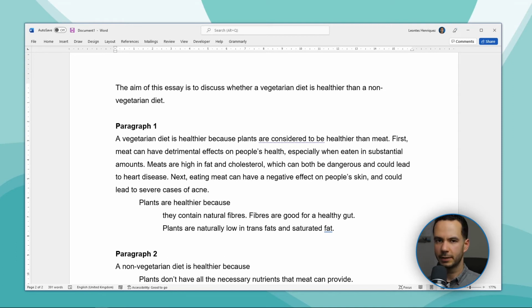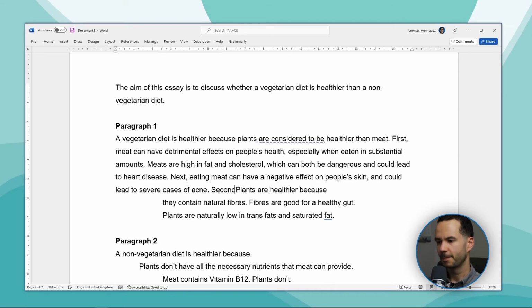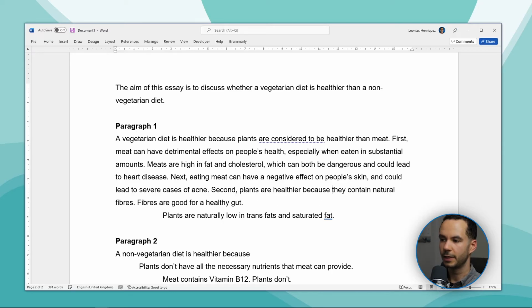Now we can move on to the second part of this paragraph. And remember, I started with first, and that means that I need to have a second here as well. So I'm going to add second. Plants are healthier because they contain natural fibers. And I'm going to add that we can't find these fibers in meats.